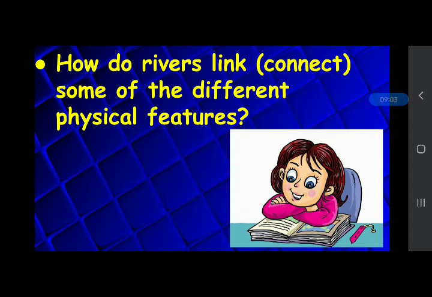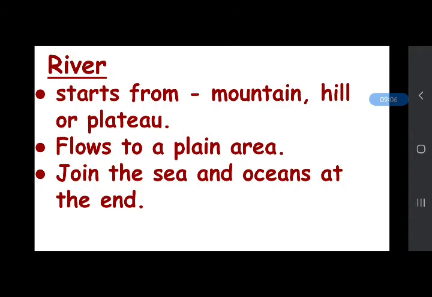They are connected because a river usually starts on higher land. Higher lands are mountains, hills, or plateaus. A river starts from there by melting snow of mountains and by rainfall. And then the rivers flow towards a plain area. They come down from higher to lower. Then rivers flow towards a plain area, and many rivers and streams join and form a big river.